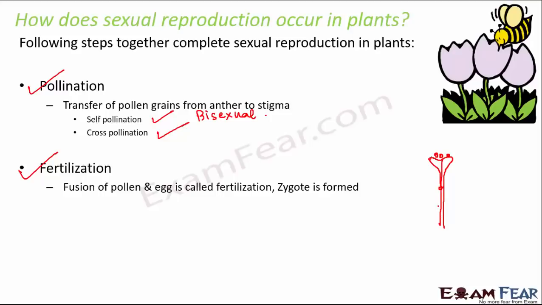Once they reach the ovary, inside the ovary you have the ovum. One of the pollen grains fuses with the egg to form the zygote. Because one pollen grain contains 2 male gametes, one male gamete will fuse with the egg to form zygote, and the other male gamete will fuse with the secondary nuclei to form endosperm.